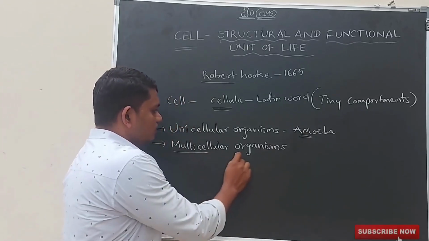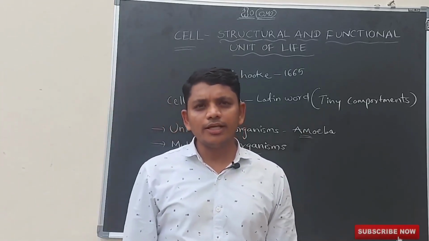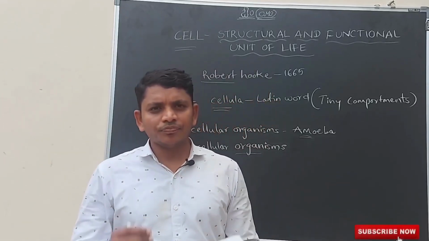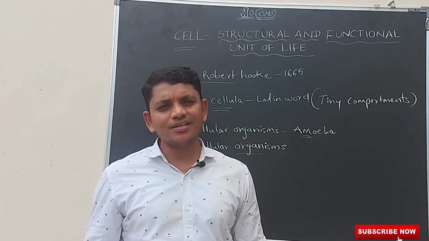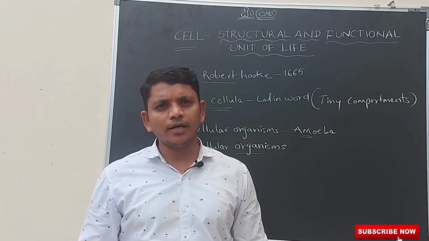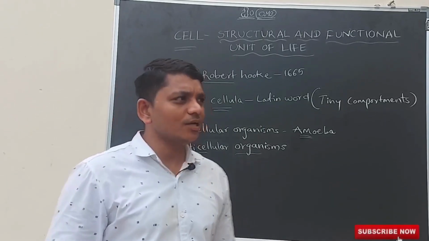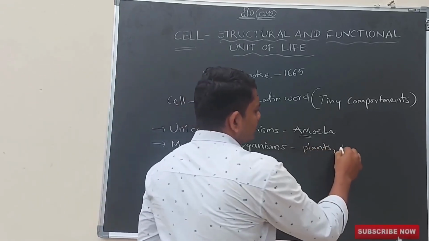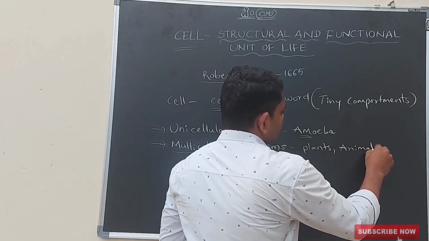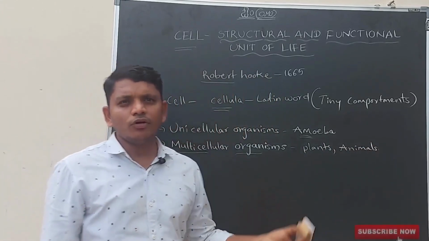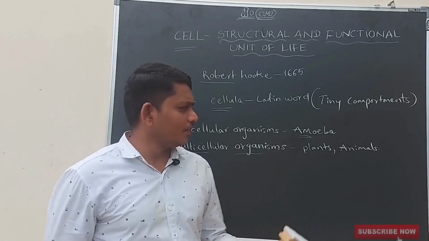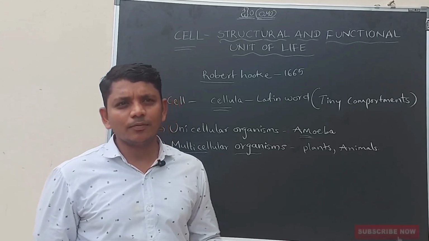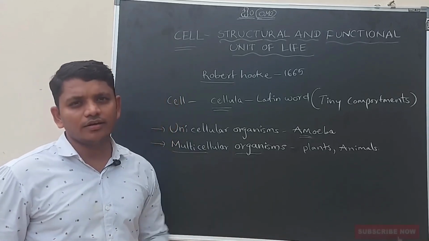And multicellular organisms means the entire body is made up of more than 2 cells, as I said earlier, 10 cells or 100 cells or 1000 cells or lakhs of cells. For example, mature plants and animals, like mango tree, apple tree, banana tree, or animals like human beings, lions and tigers. All these are best examples for multicellular organisms.